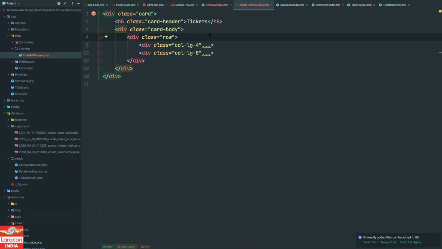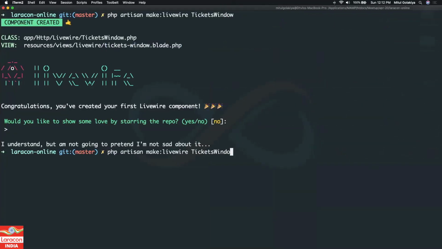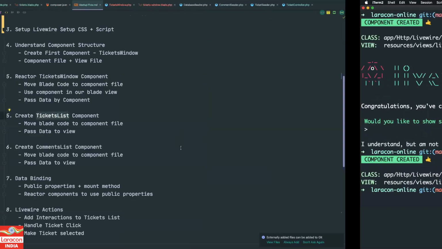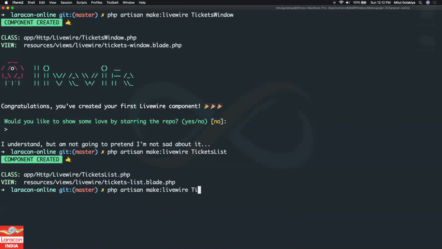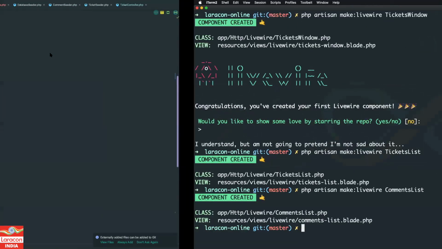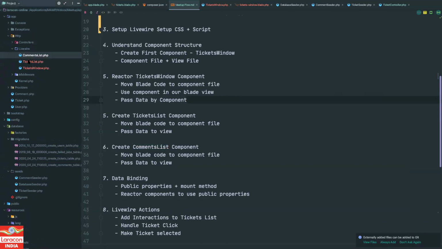So let's do it. We are going to create two more components, which are ticket list and comments list. So I will go again over here, make one more component, ticket list, and one more, comments list. I again create one more component, comments list, right? Let's try to refresh. Okay, so we got two more components, right?